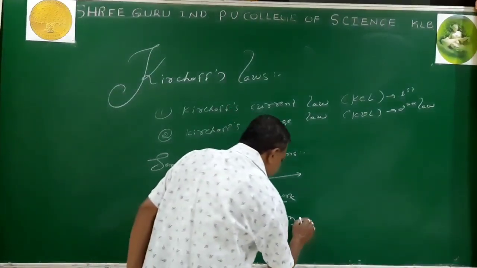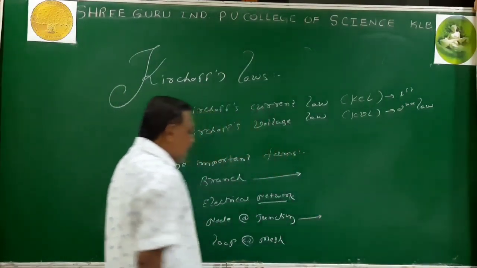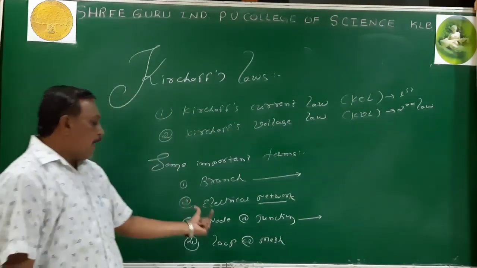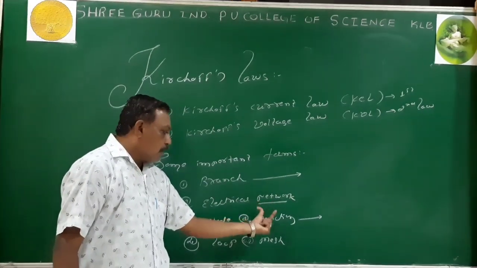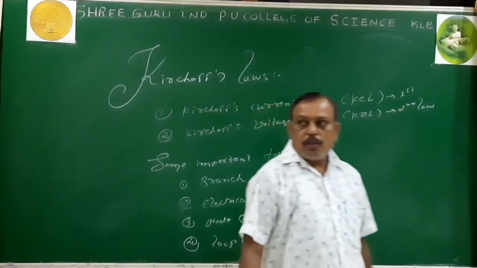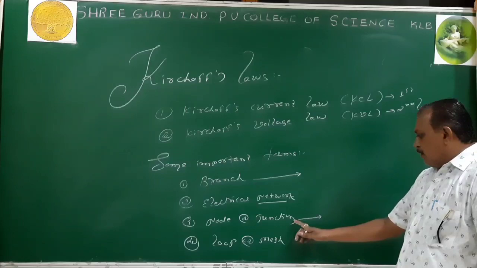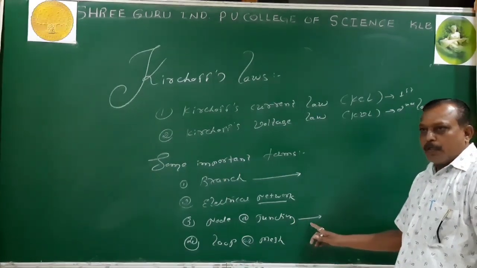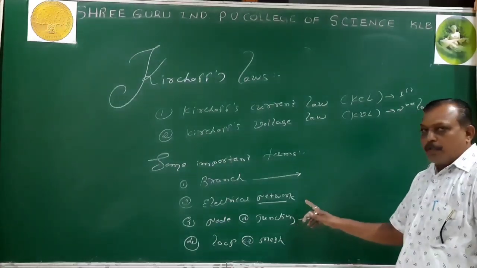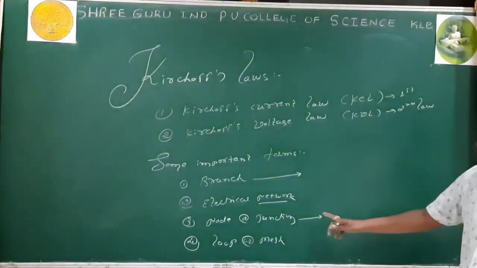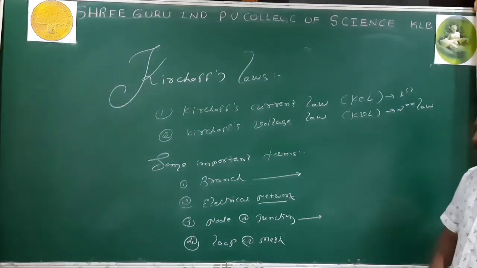And third one, node or junction. When you come across an electric circuit or electronic circuit, where the circuit elements meet at a point, the point where the circuit elements meet, that is called node or junction.